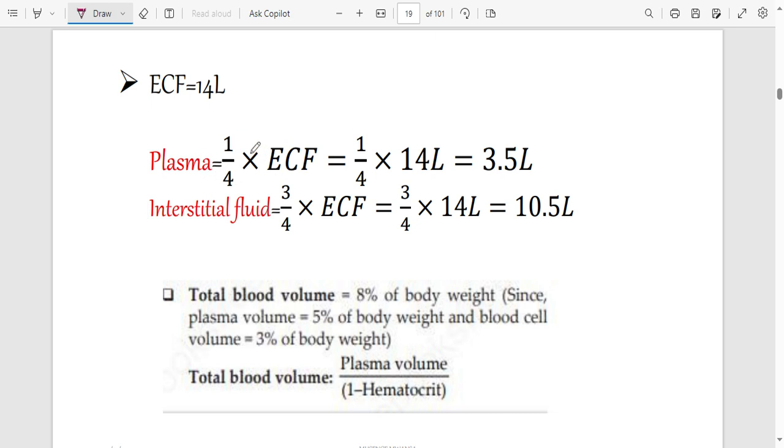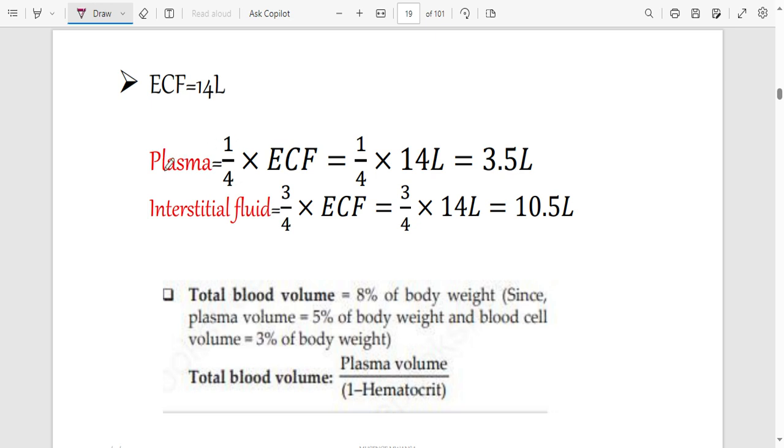So plasma is going to be 1/4 of ECF, and ECF we know is 14 liters. So that will be 1/4 times 14, which is 3.5. And then interstitial fluid is going to be 3 out of 4 of ECF, and ECF is 14 liters, so that gives us 10.5 liters. If you add these two, they'll give you the 14 liters, which is the ECF.